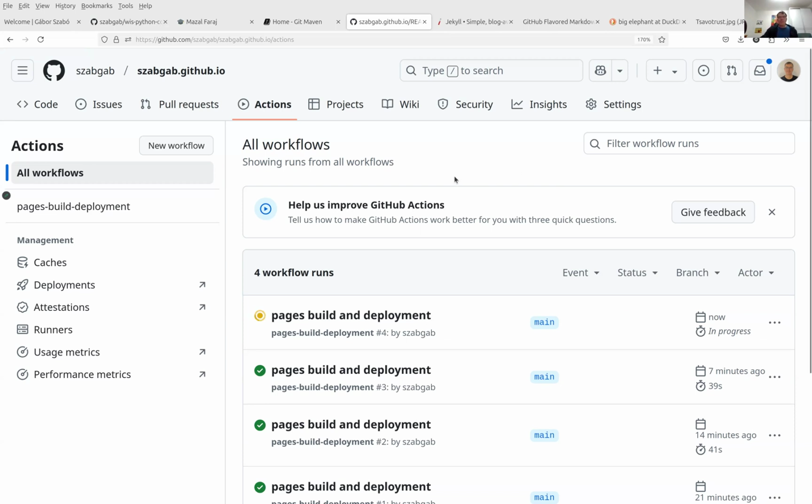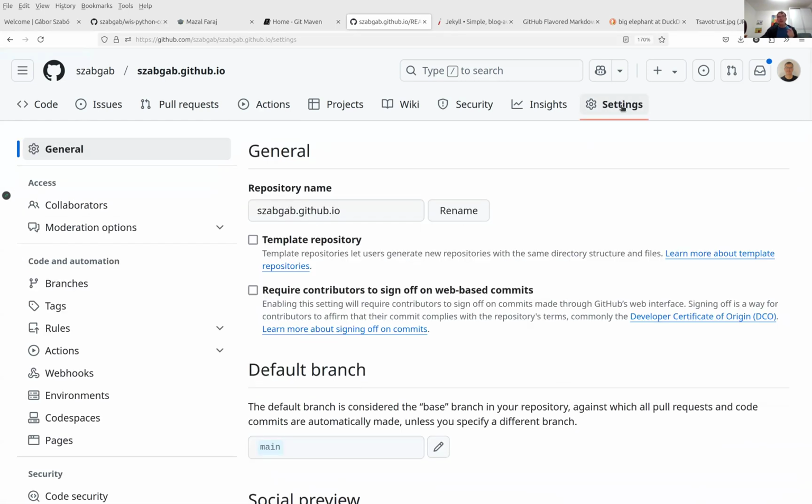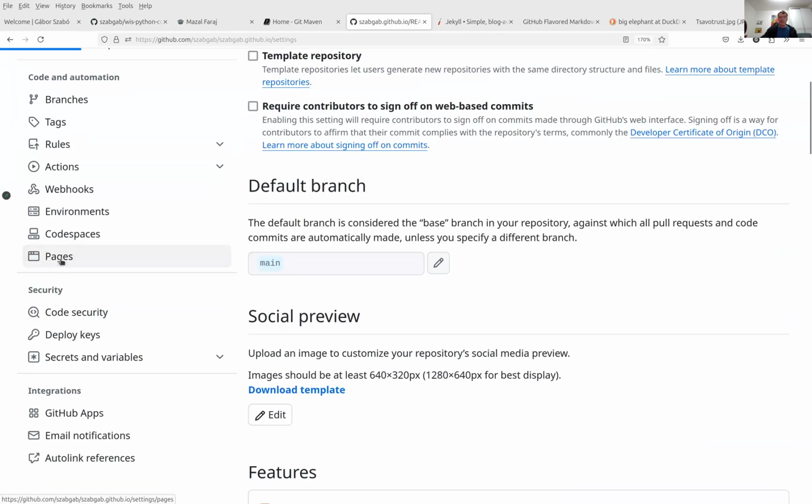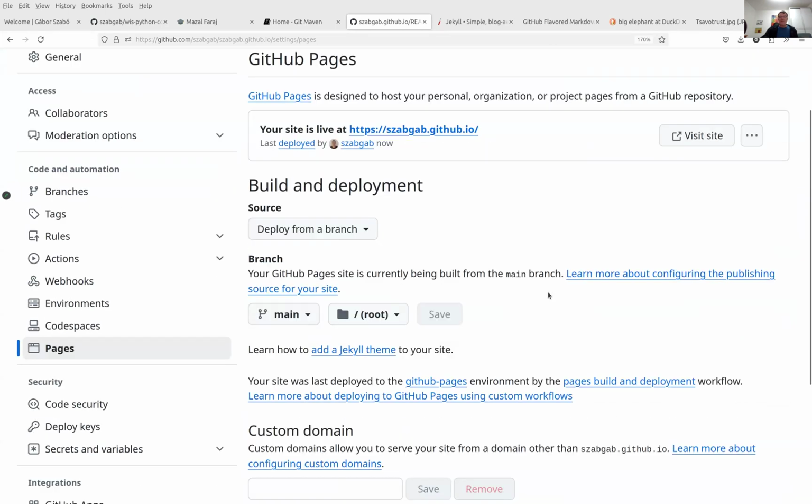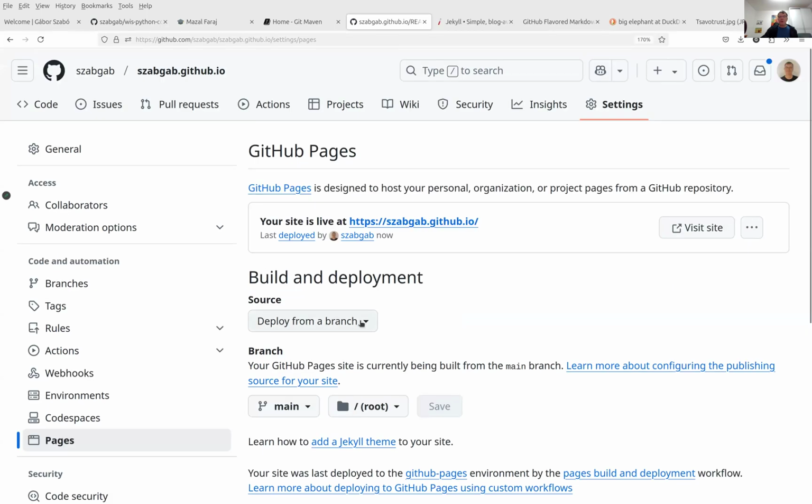In the configuration of every repository, in the settings of every repository, there is a place which is called pages. And in these pages, you can say whether it's being deployed, how it is being created.